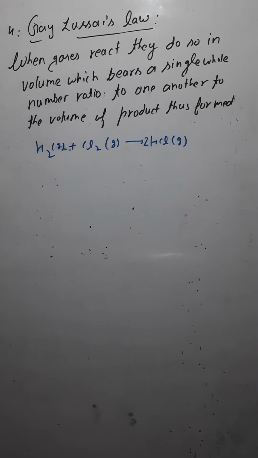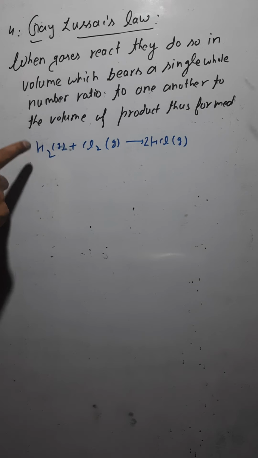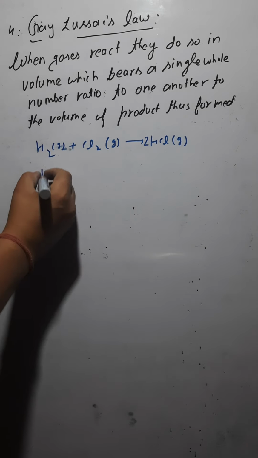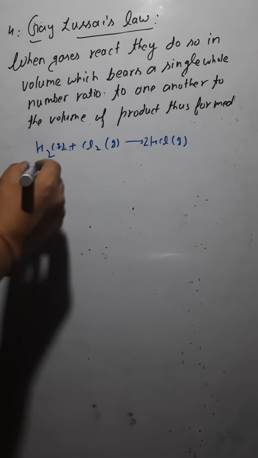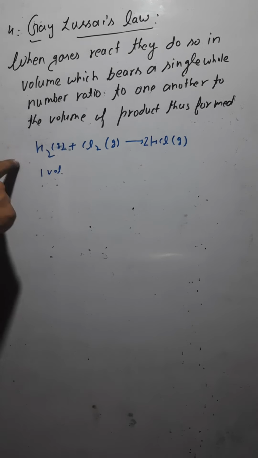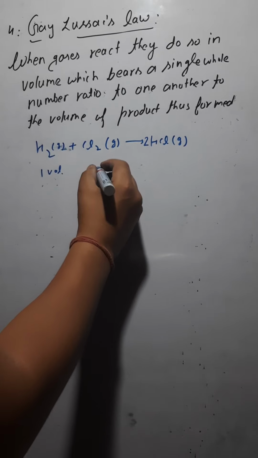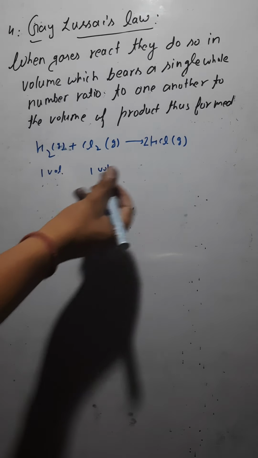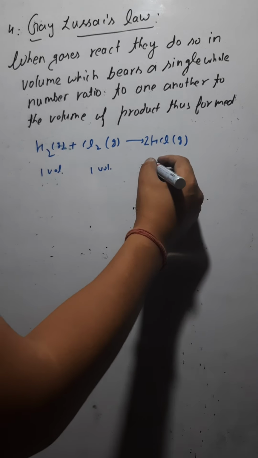Now if you see, the volume of hydrogen is how much here? 1 volume, because its coefficient is 1, and for that 1 volume of chlorine you have to take. Then by this you are going to get 2 volumes of hydrochloric acid.